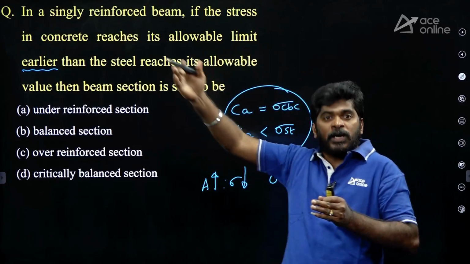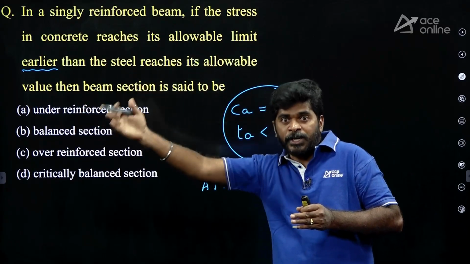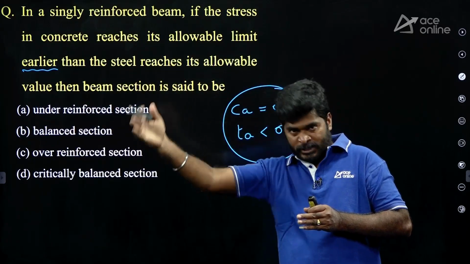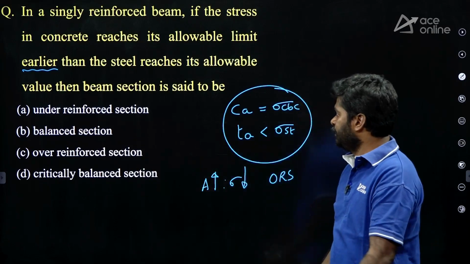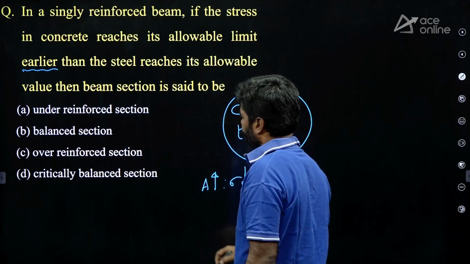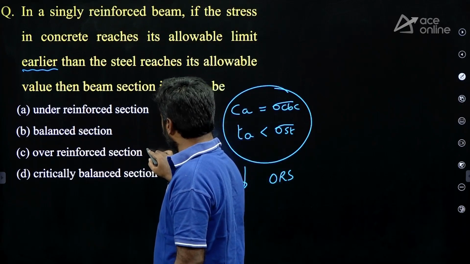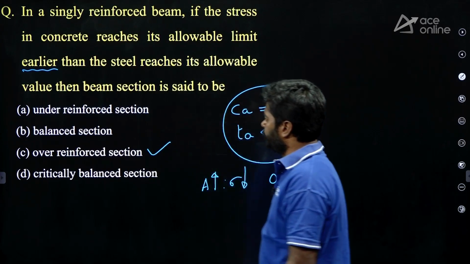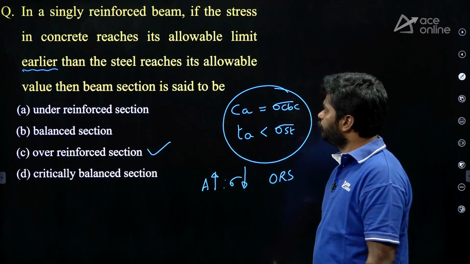As it is moving at a faster rate, it will reach its allowable limit first. Right. Here it is over reinforced section. Option C is correct.